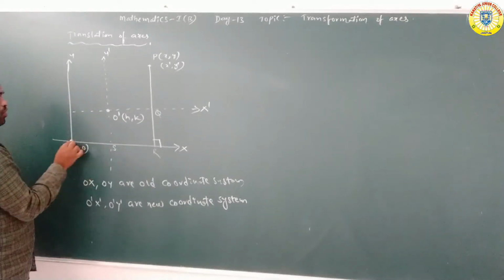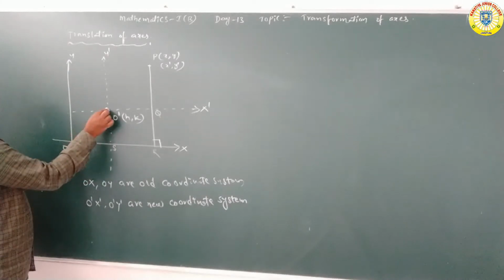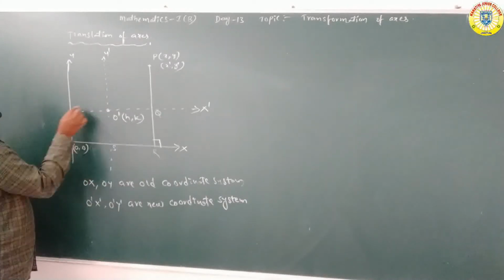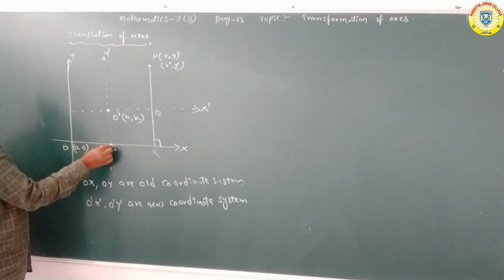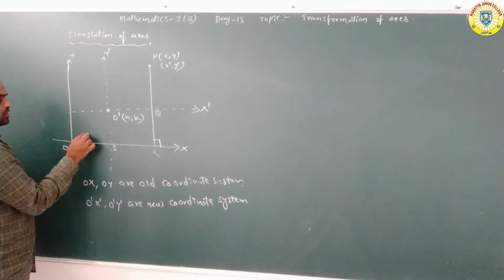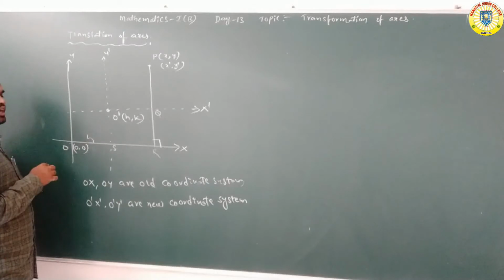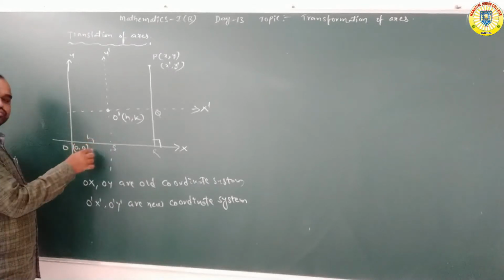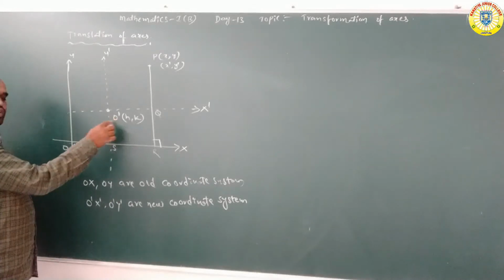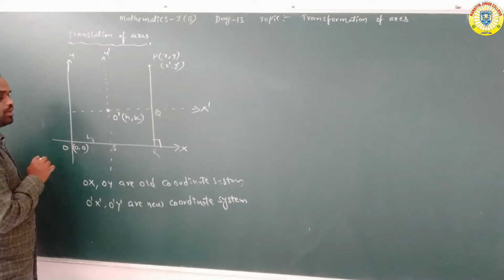That is nothing but OS. So OS is equal to h. Yes or no? OS is equal to h.